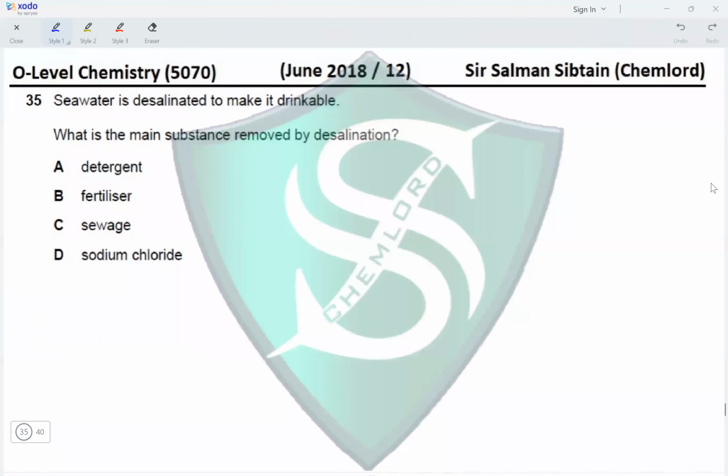Question 35. Seawater is desalinated to make it drinkable. What is the main substance removed by desalination? Detergent? No. Fertilizer? No. Sewage? No. Sodium chloride, which is the salt present in seawater? Yes. Desalination means removal of salt. So the salt present in seawater is sodium chloride, making option D the correct option for this question.